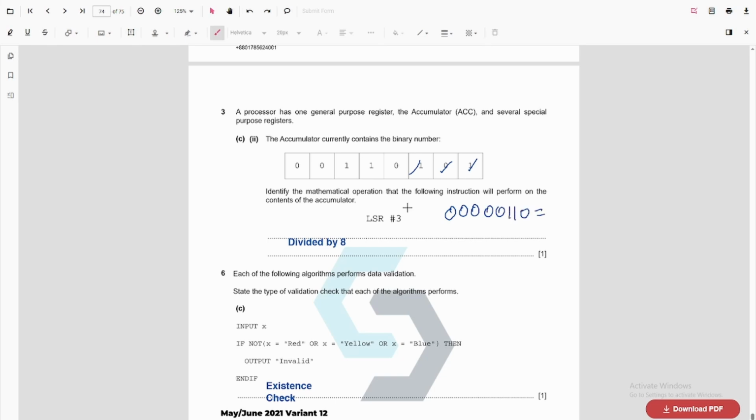So the value of this number is 6 and the value of the original number was 4, 8, 16, 32, and this is 1. So this is roughly 53. To convert from this number to this number, this is a division of roughly 6. So the answer is divided by 6.